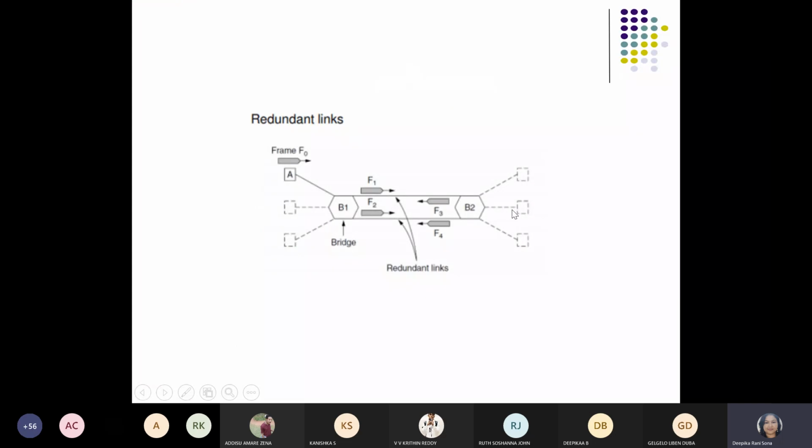And here you can also see the redundant links. F1 means frames. Suppose A to D. Okay, so frame 0 has been transmitted and it will go for searching. It is going in this direction also. The frames are going for searching in this direction, and again they are coming back in this direction. This is redundant backward count. So we need not prefer this scheme.